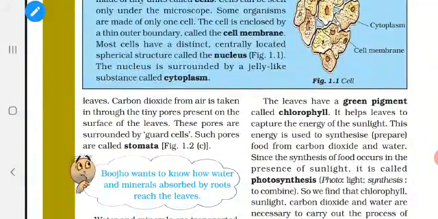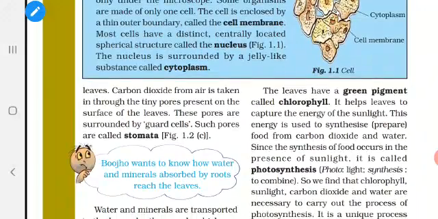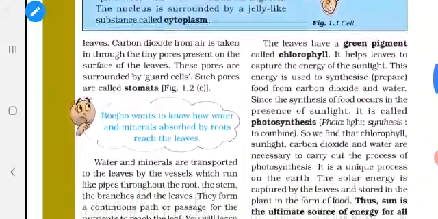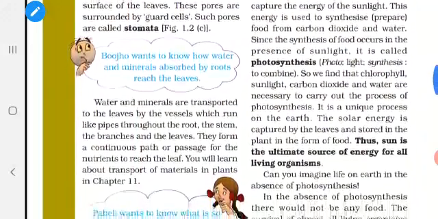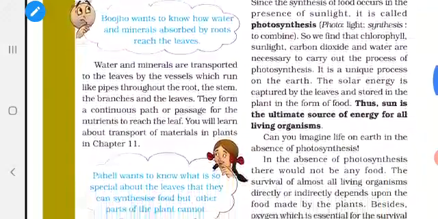Okay, how are they transported to leaves? That is the question. What I told you, that water and minerals are present in the soil. They are absorbed by the roots and they are transported to leaves.